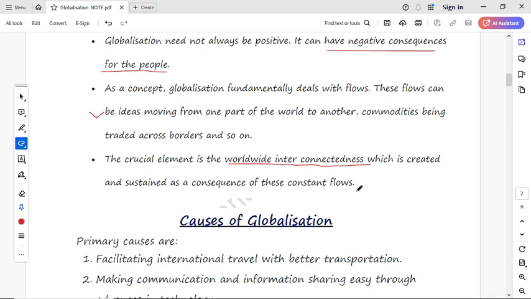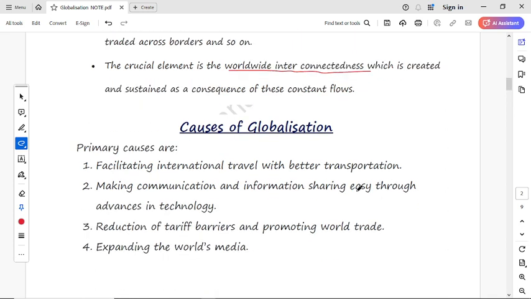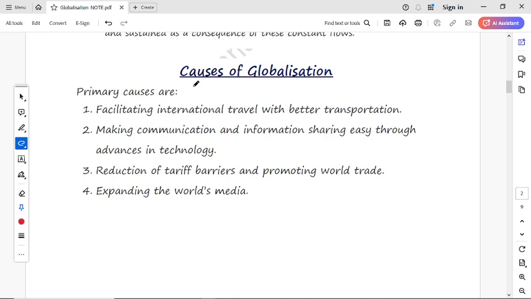Now the next topic of the NCERT book is causes of globalization, that is, what are the basic needs and causes for globalization. We will study this in this topic. The first thing is the primary causes. The primary causes of globalization are facilitating international travel with better transportation, means with the help of better transportation we can travel from one part of the world to another.